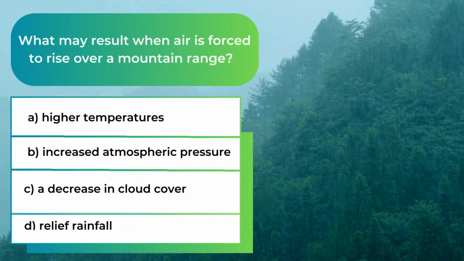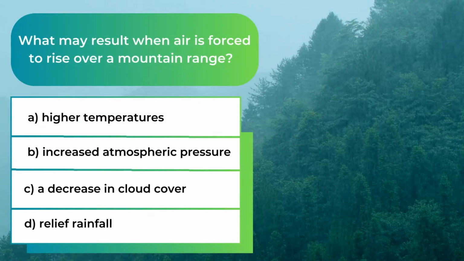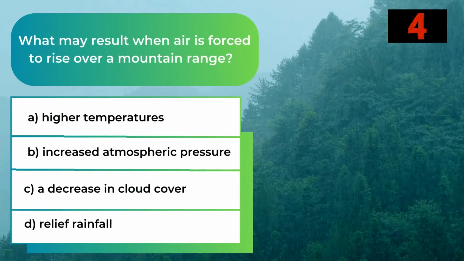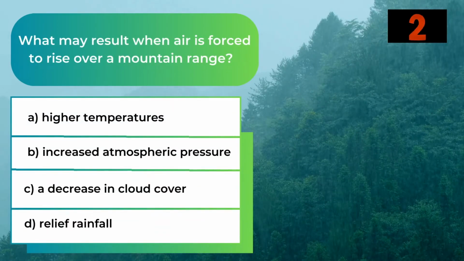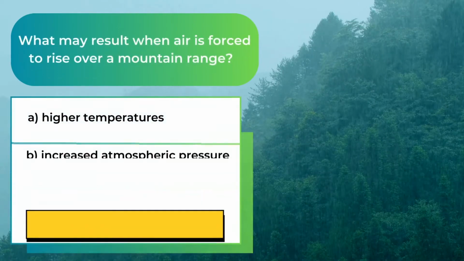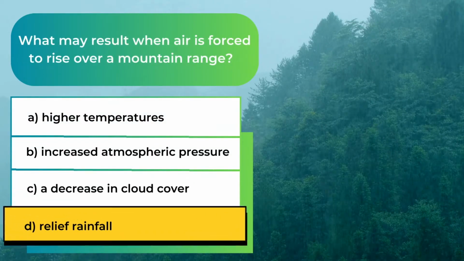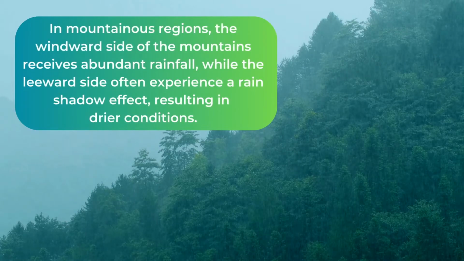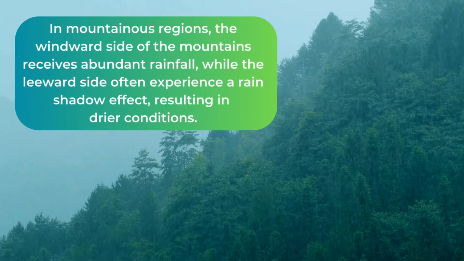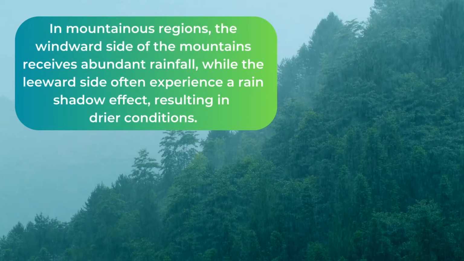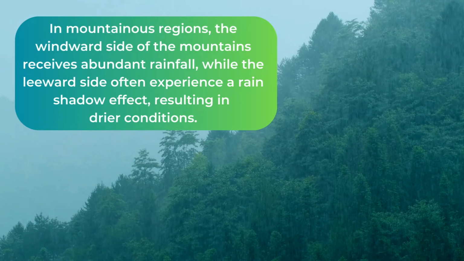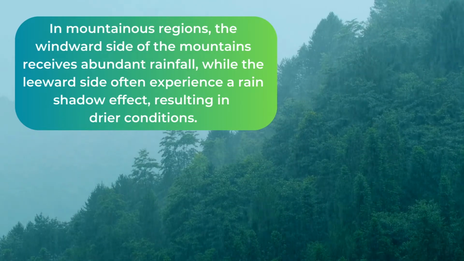What may result when air is forced to rise over a mountain range? The answer is D. Relief rainfall. In mountainous regions, the windward side of the mountains receives abundant rainfall, while the leeward side often experiences a rain shadow effect, resulting in drier conditions.